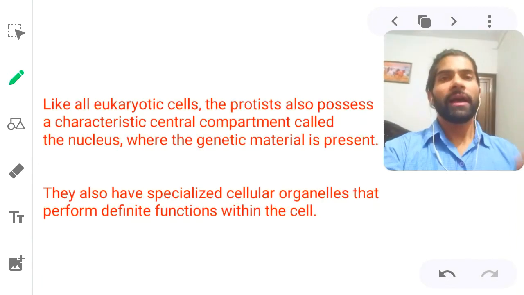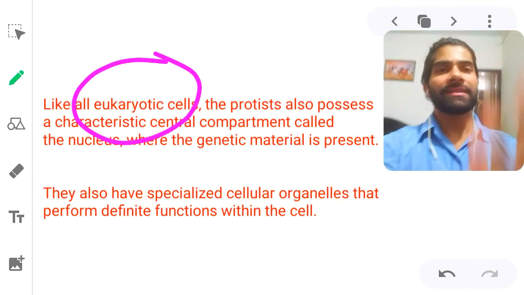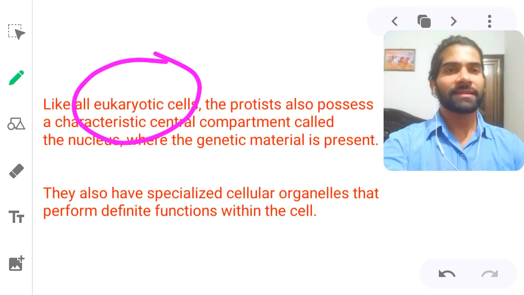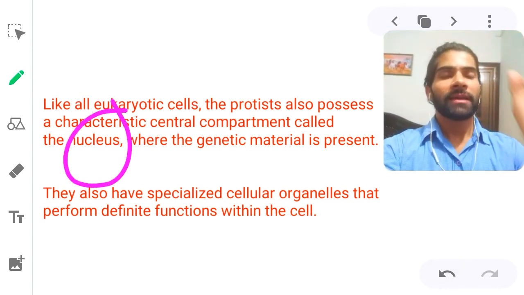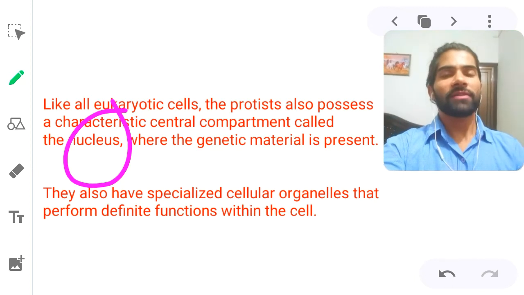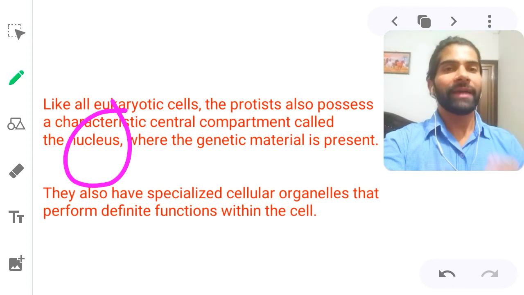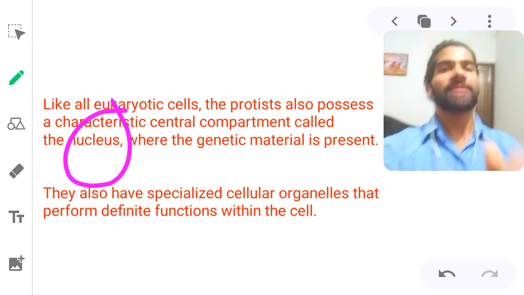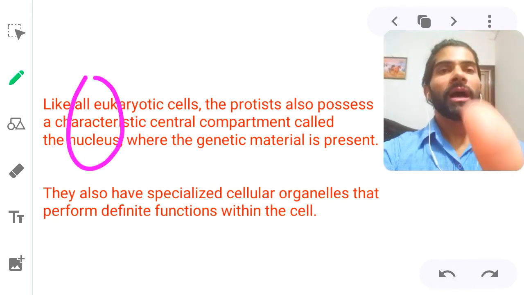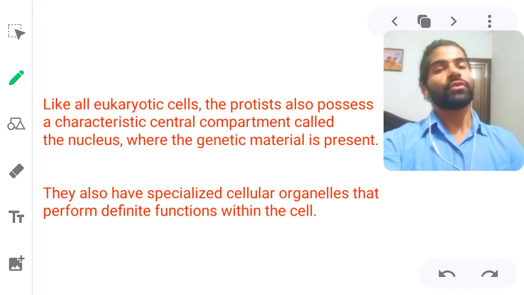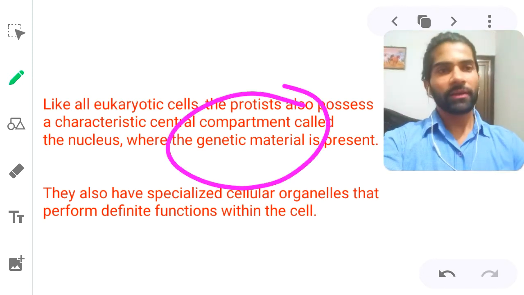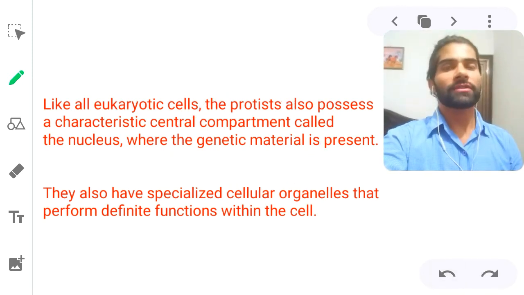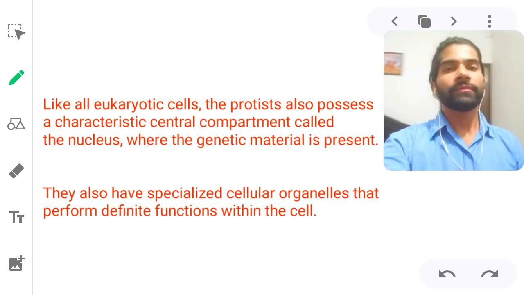Next point, like all eukaryotic cells, the protists also possess a characteristic central compartment called a nucleus. जैसे कि और सेल्स हैं यूकैरियोटिक जिसमें न्यूक्लियस होता है वेल डिफाइंड. सो यहाँ पर भी न्यूक्लियस आपको देखने को मिलेगा. So that's why it has a genetic material, that is DNA. You know very well what is DNA, deoxyribonucleic acid.